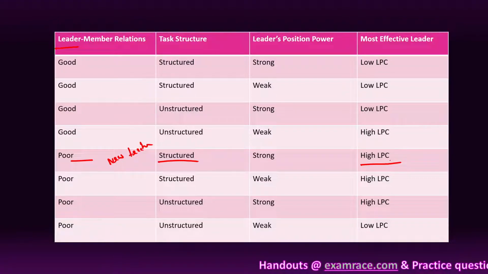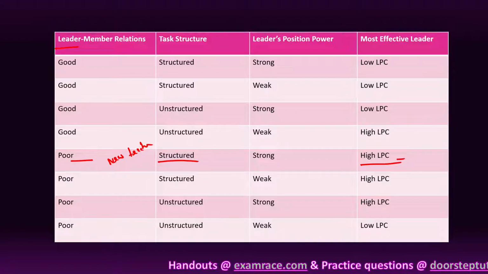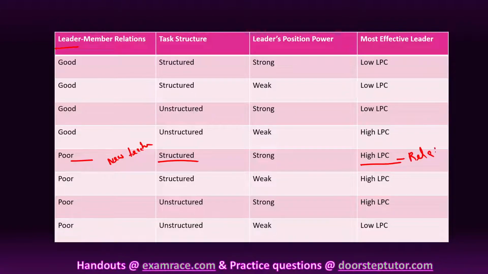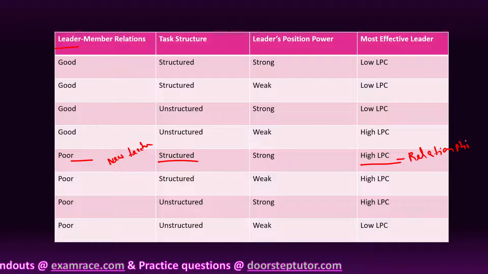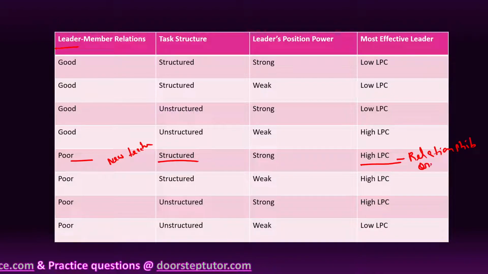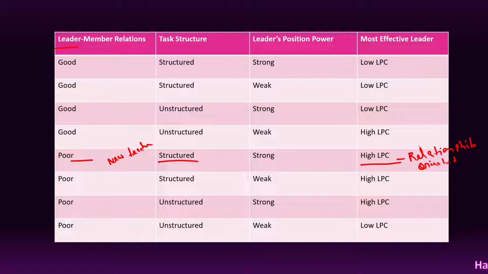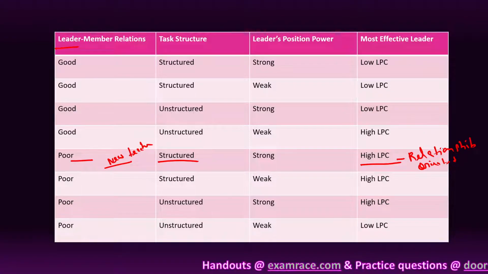It means the high LPC leader is relationship oriented. We studied that a leader who has high LPC is relationship oriented. So the new teacher is a relationship oriented leader.